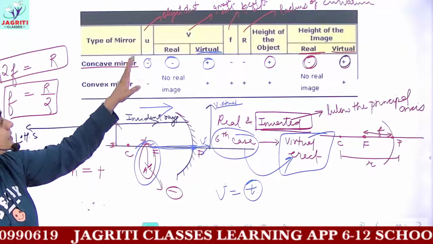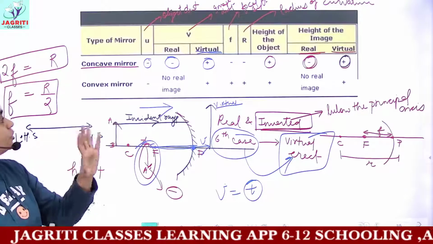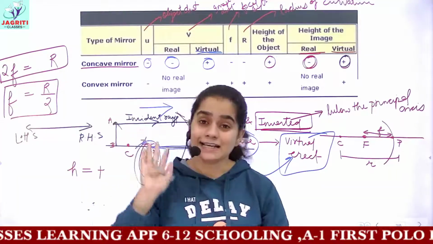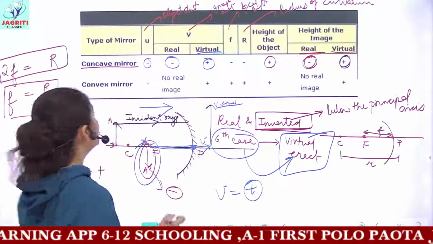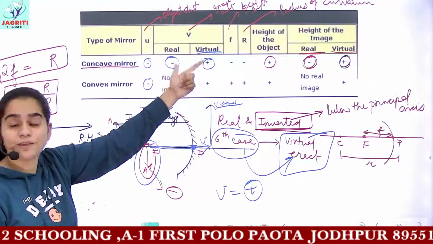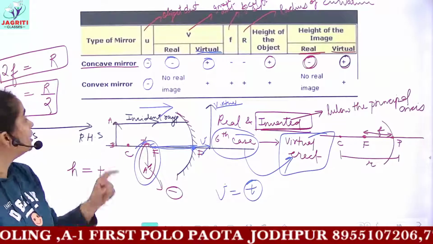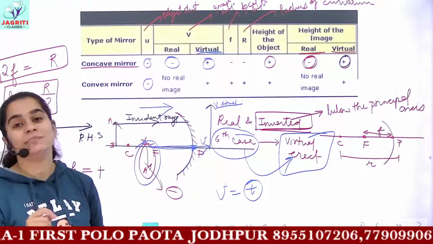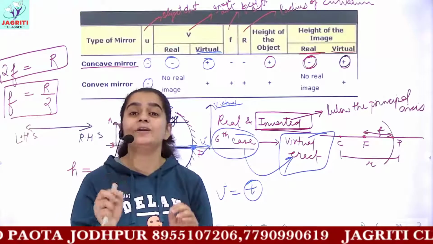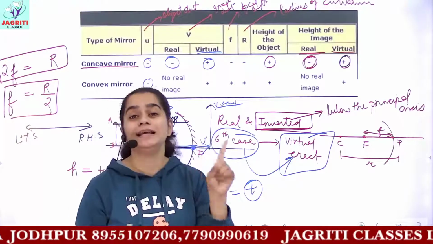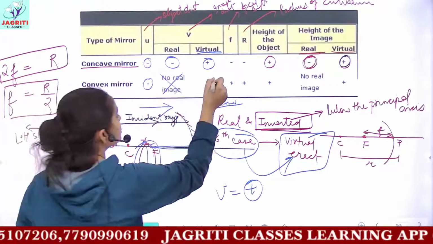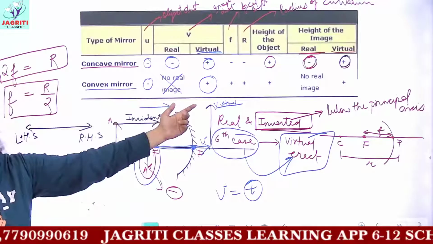See, the object distance for convex mirror is always negative. So you can remember, whether you are given a concave mirror or convex mirror, in any condition which we have done, object distance will always be negative, but you can have two kinds of image distance for a concave mirror. But we know a convex mirror does not form a real image. We have discussed two cases of image formation by a convex mirror, and a convex mirror always forms a virtual erect image. So because no real image is present, the image distance for a convex mirror is always positive.